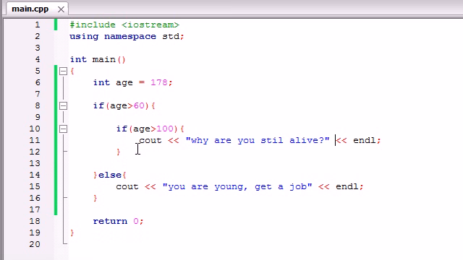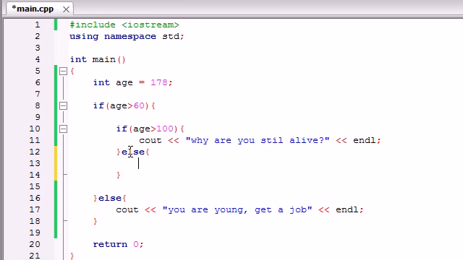So now we begin to see how we can make complex tests and very complex programs. And I know that it's called nesting an if statement inside another if statement, but you can also nest an if else in here, and you can also nest another if in here. And what you can do is you can nest ifs inside of ifs as many times as you want.